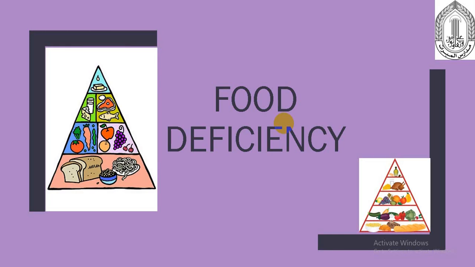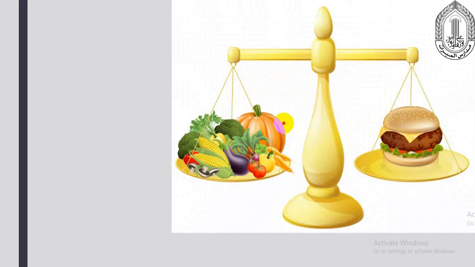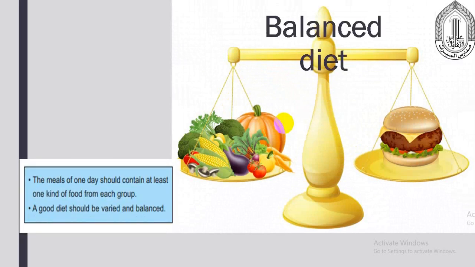If we are not consuming food in a good quantity, we call that malnutrition. Okay? Now, first of all, I want you to recall with me the different types of food and their role in our body. Did you finish? Also, I want you to recall the balanced diet. What should a balanced meal contain? Very good. It contains at least one kind from each group of food. And this diet should be varied and balanced.